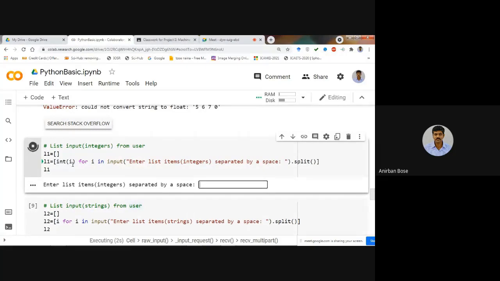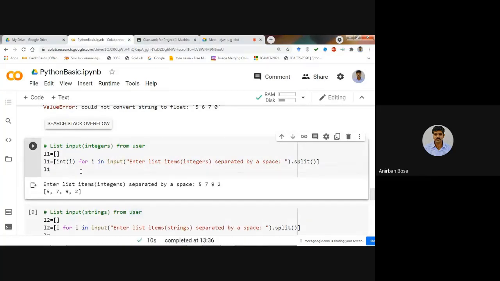Give again, say, 5 space 7 space 9 space 2, and enter. You see that L1 is now containing 5, 7, 9 and 2. So this list is now created, and all these are integers because you have converted into integer.